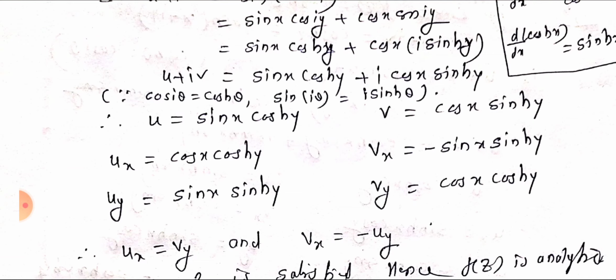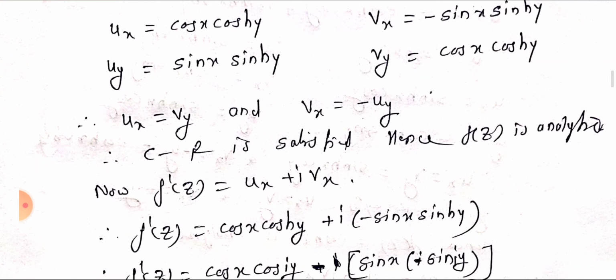Therefore ux equals vy and vx equals minus uy. Here ux is nothing but dou u by dou x and vx is nothing but dou v by dou x; partial derivatives are denoted in this way also. Hence the given function satisfies the CR equations, so f(z) is analytic. Now f dash of z equals ux plus i vx.